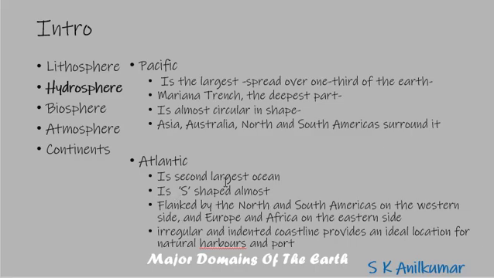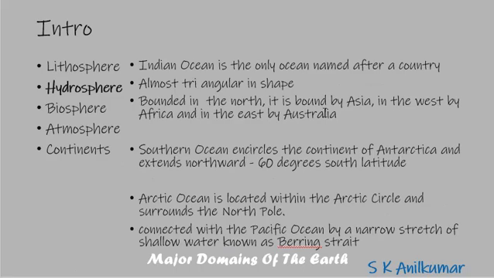You have North and South America on the western side of the Atlantic Ocean and Africa on the eastern side. The Atlantic Ocean gives an irregular and inundated coastline. You have lots of ports on the Atlantic Ocean. Natural harbors are possible. Indian Ocean, the only ocean named after India.